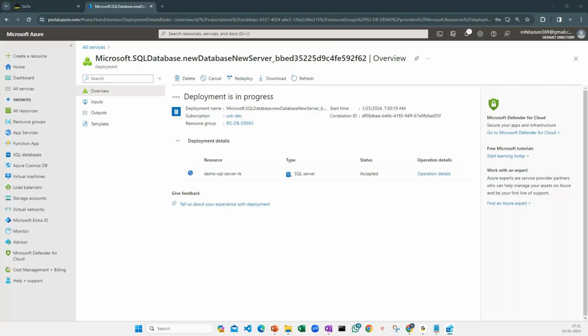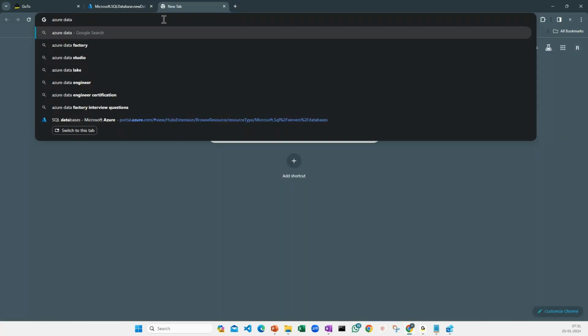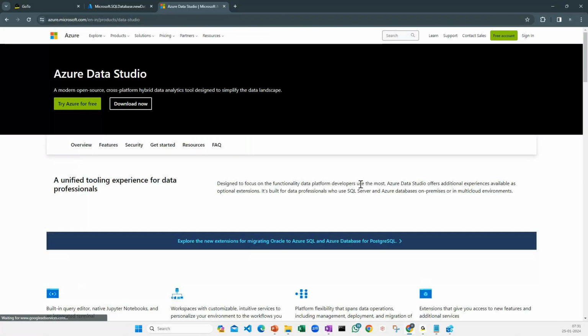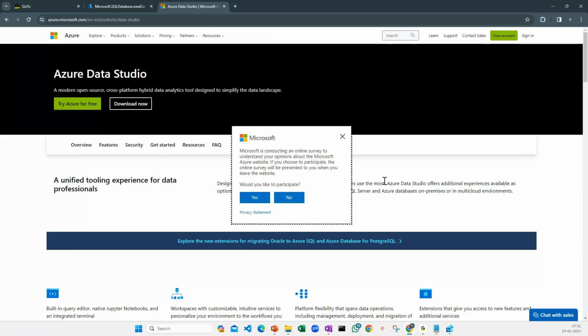Or there is one more option which we can try, and that option is Azure Data Studio. It's a tool provided by Azure itself to connect to your databases. So if I go here, Azure Data Studio, I can download it. This is a free tool. There are a few tools actually, like the way I've explained to you, like we have to use the Storage Explorer.